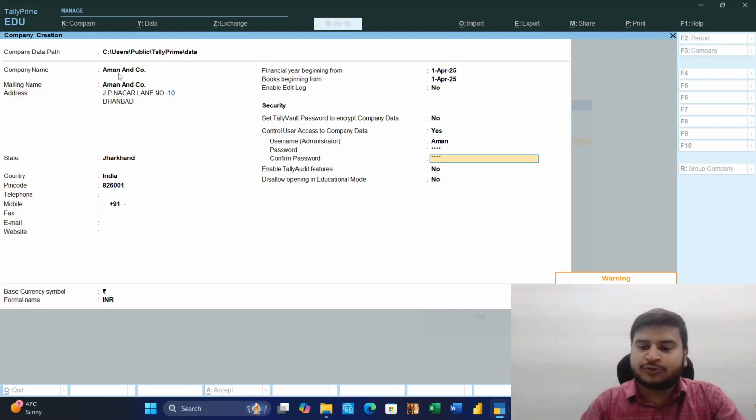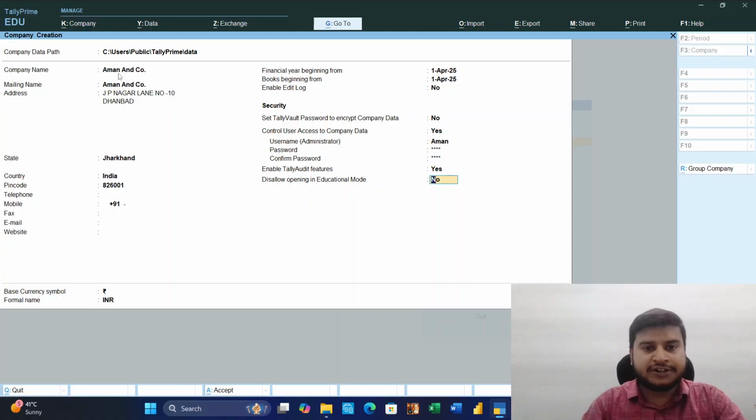Press enter, and it will show that forgetting your password will render your data inaccessible. Okay, then enable audit feature: yes. Disallow opening in educational mode: no, we will not disallow, so we put no. Then base currency. Earlier I told you that Tally is used in more than 20 countries, so there may be dollar or anything. Here the base currency is rupees, INR. Then I will accept this as yes.